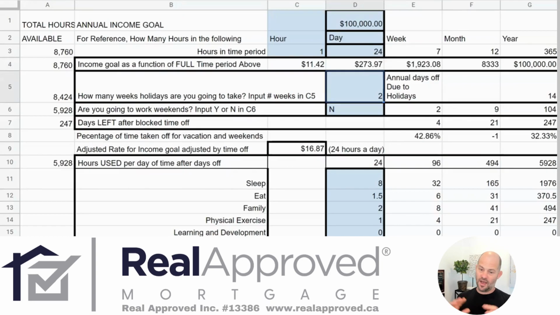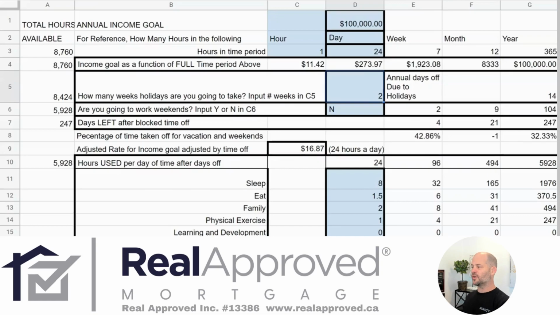I love starting off thinking about holidays. I've been self-employed since 2005. Before I started doing time blocking, the year would get ahead of me, and by the end of the year, I didn't take any holidays. And I'm like, oh, I'll take holidays next year. And the next year would get ahead of me, and I wouldn't take any holidays. And it was very hard to then look at the end of the year and say, well, why didn't I get that done? Well, it's because I didn't make it a priority.